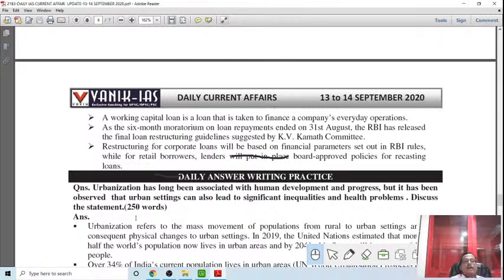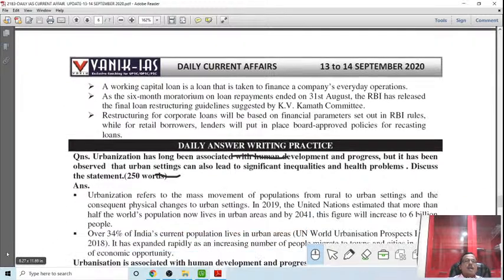Here is a question: urbanization has long been associated with human development and progress, but it has been observed that urban settings can also lead to significant inequality and health problems. Discuss the statement. Urbanization is the present trend around the world, in India and in many states, because urban migration is the biggest challenge. Urban migration led to urban overcrowding. Urban areas being economically active, more economic activity is there, so more people come to the urban area. So that led to burdening the urban infrastructure.